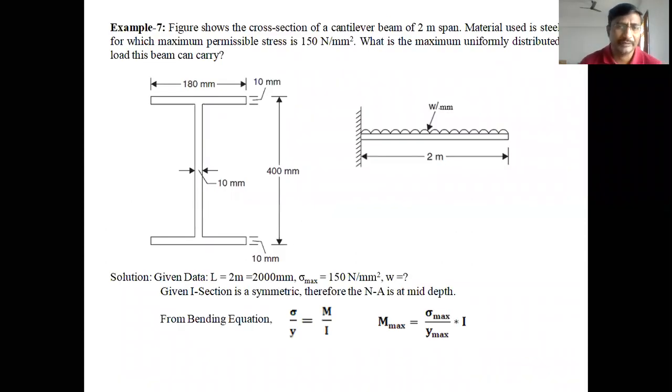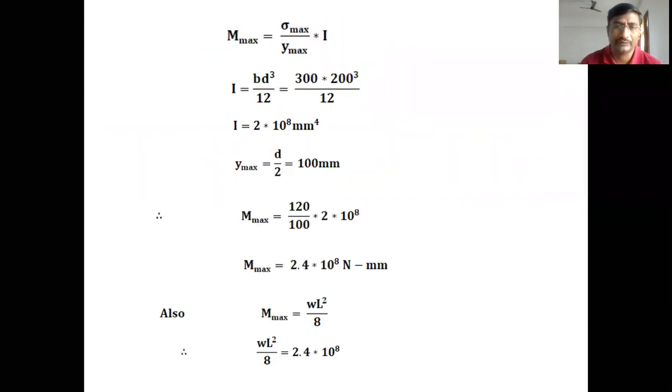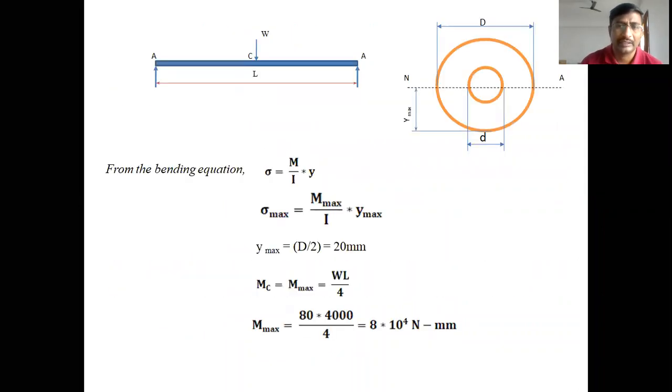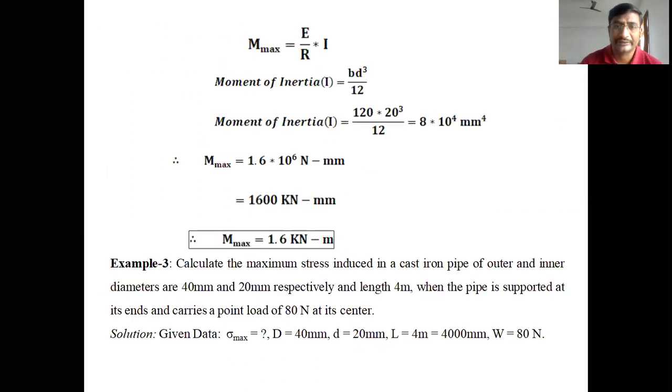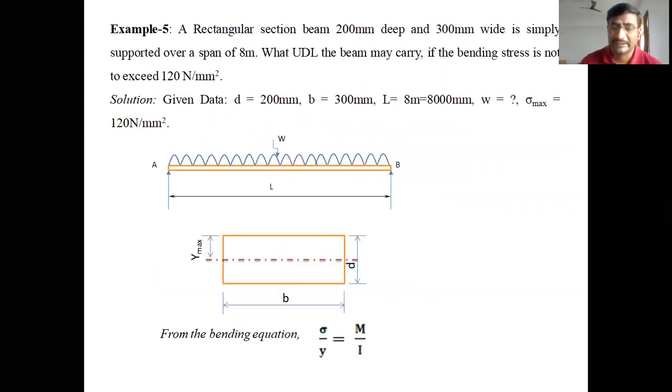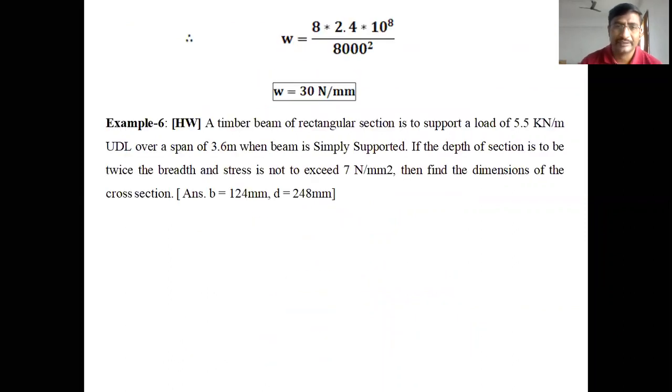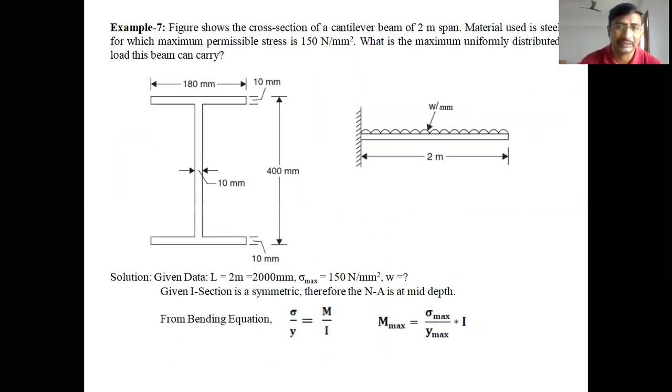Here, the cross section of the beam is an I section. It is a very complicated derived cross section. Up to now, we solved for rectangular section and hollow circular section. These are the basic cross sections we solved up to now. Now, in this problem, example 7, the cross section of the beam is an I section.